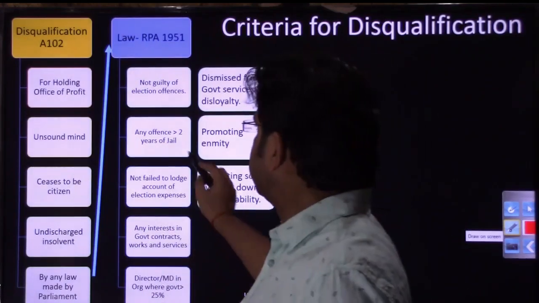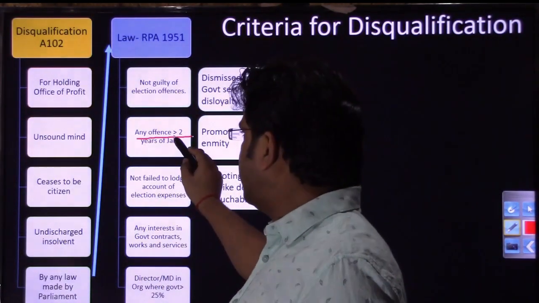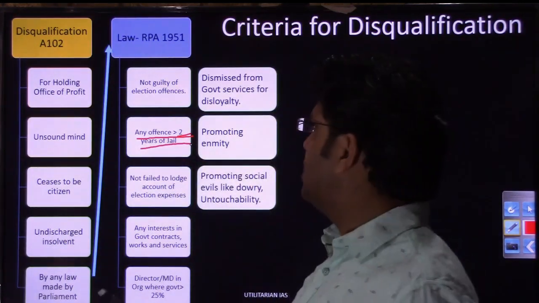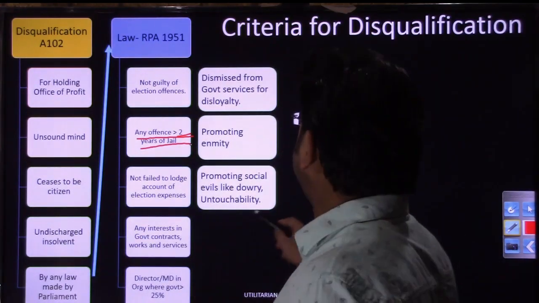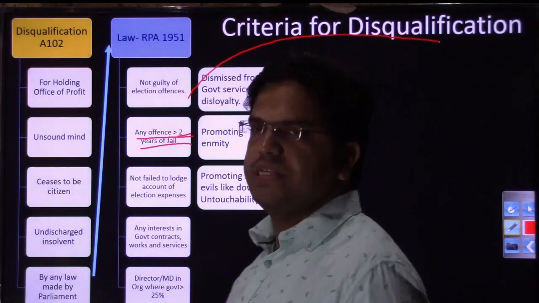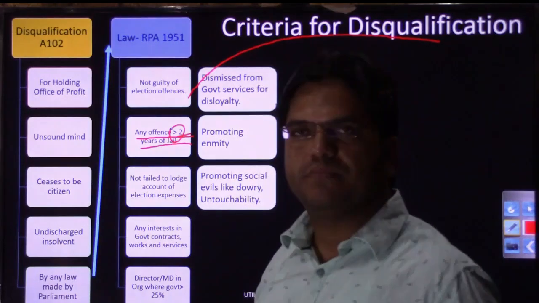Then next, if he has done any offence, and in that offence he is sentenced to more than 2 years of jail, or a period of 2 years of jail, in that case as well he will be disqualified. But the offence should result in more than 2 years of punishment, right?